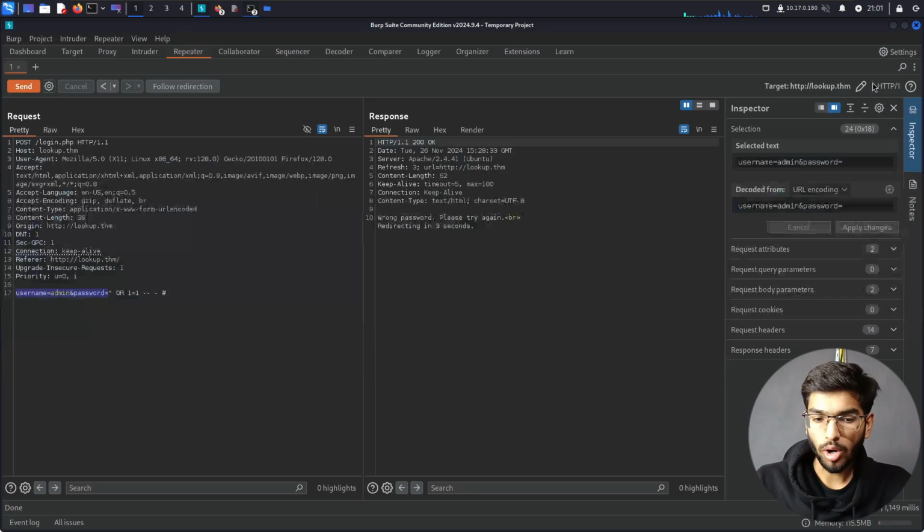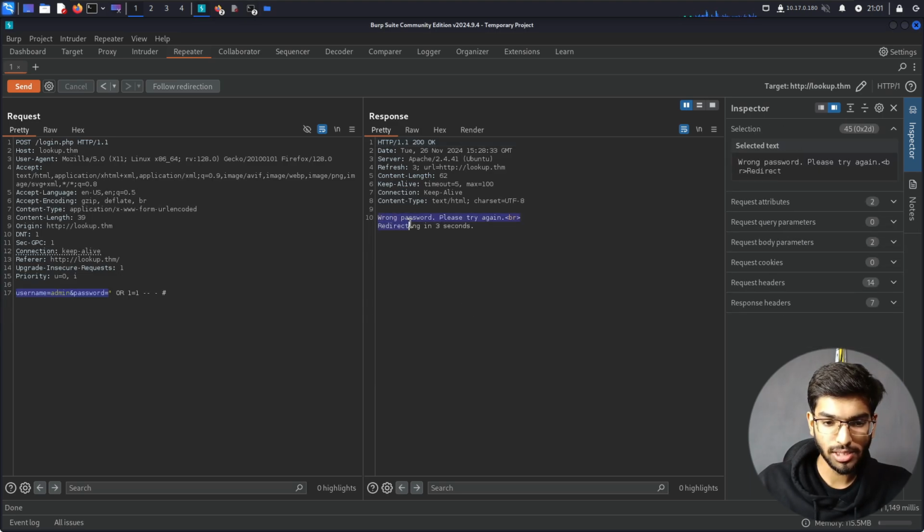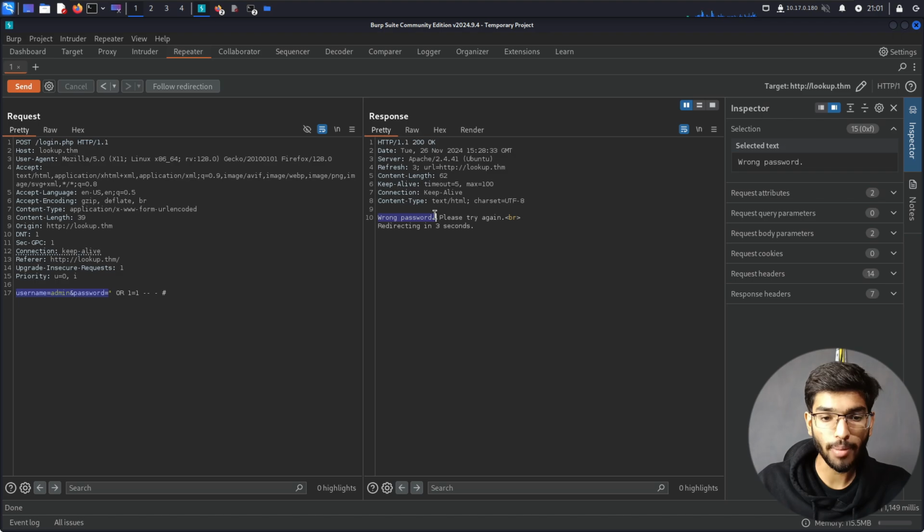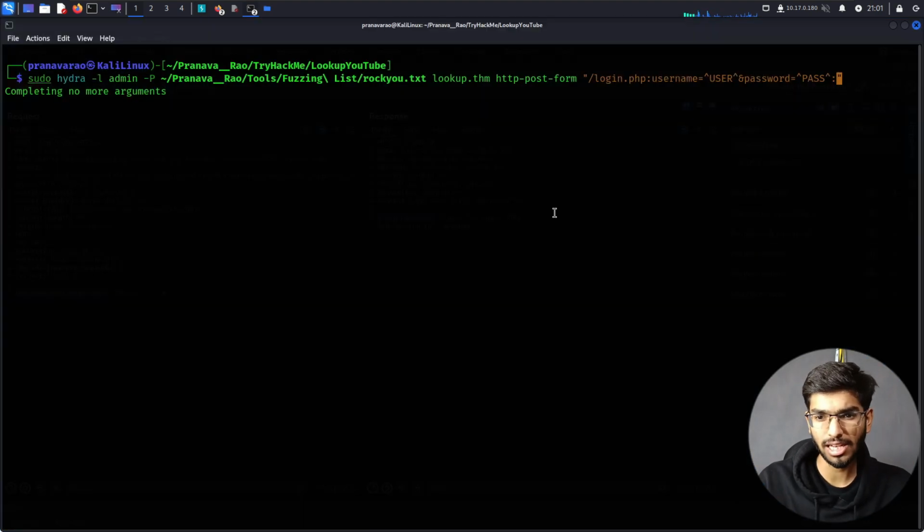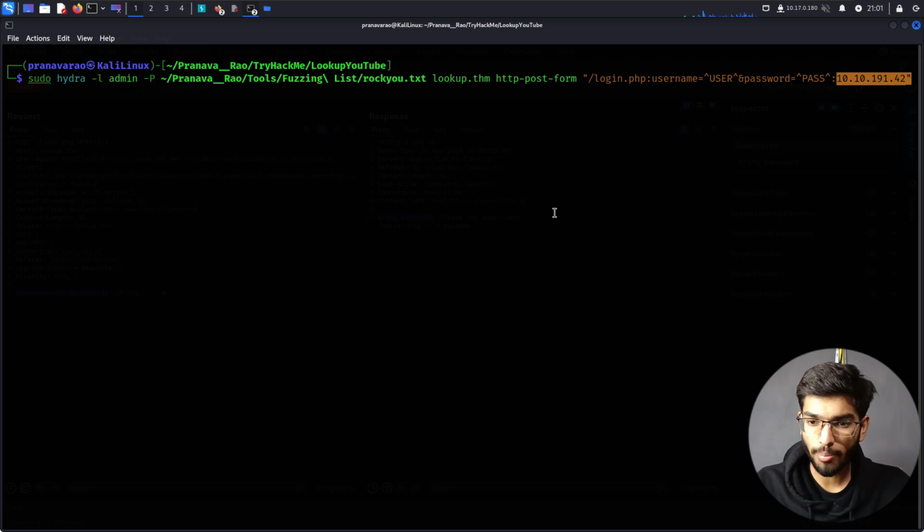Another parameter I want to give is that I don't want it to show me all the output. Anything which has the common thing, wrong password, I don't want that to be seen in my page. So I'll say wrong password, with the IP address command.